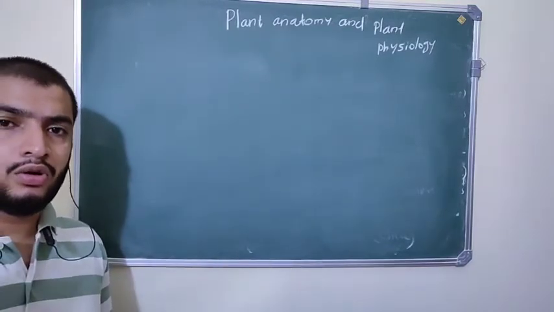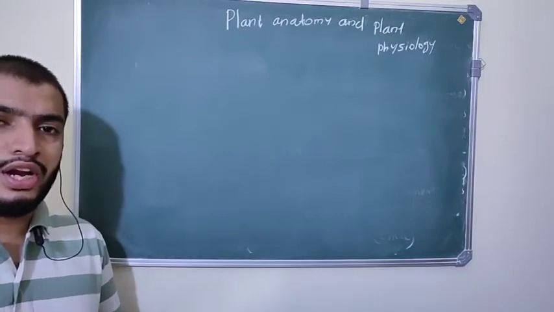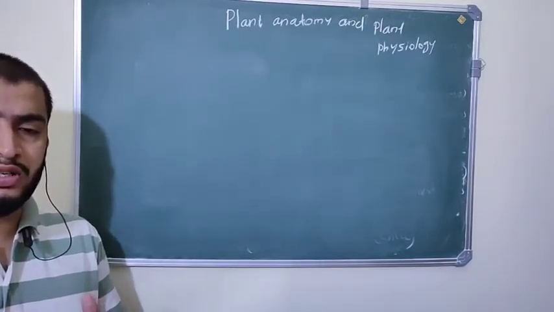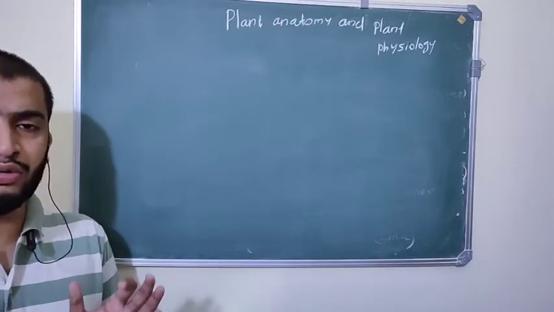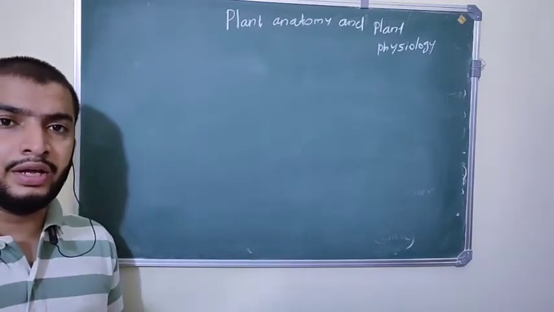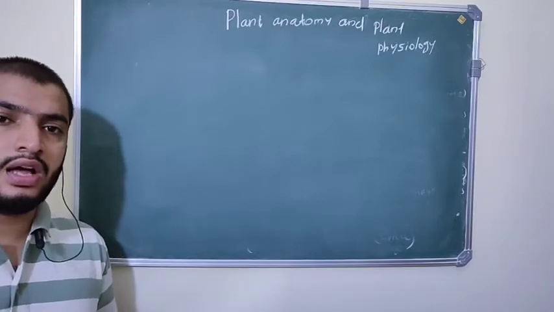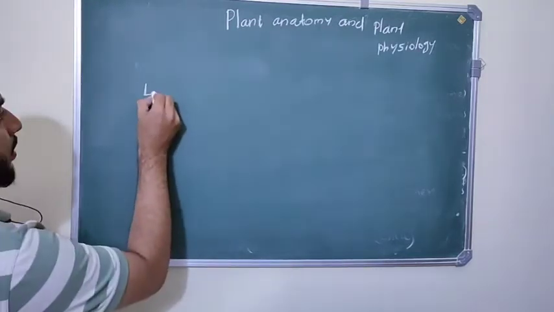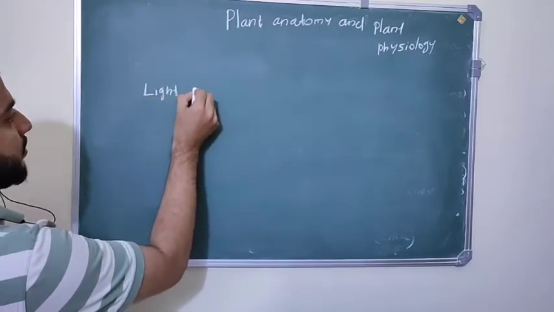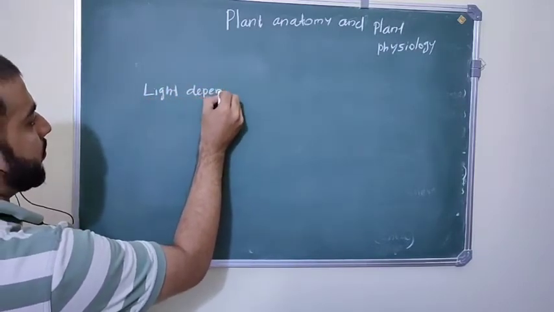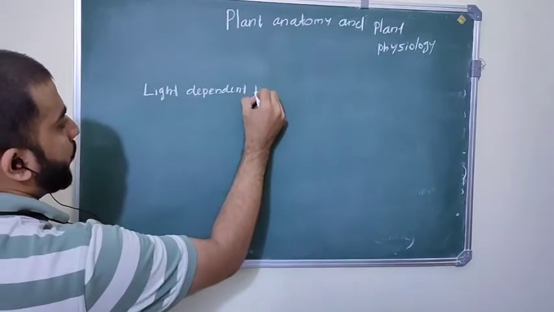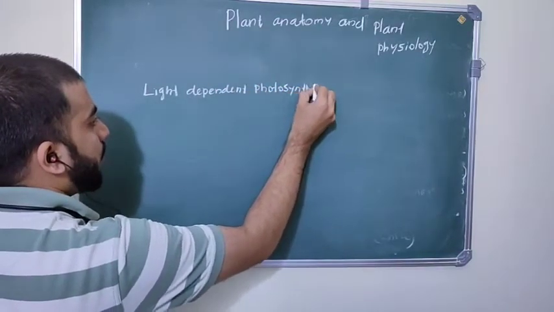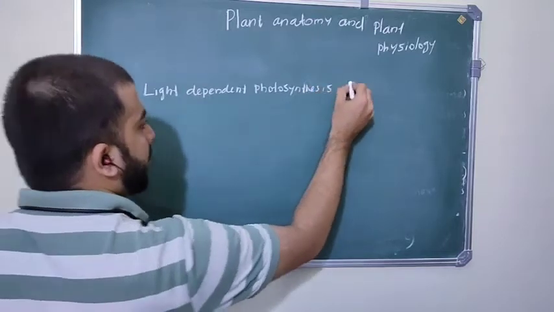Okay, so based on the need for sunlight, photosynthesis is divided into two stages: light dependent photosynthesis and light independent photosynthesis. Light dependent photosynthesis is also called light reaction.